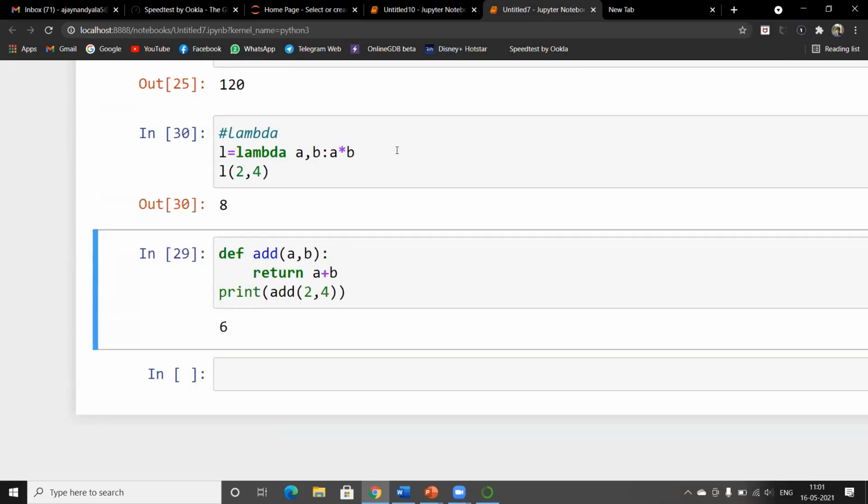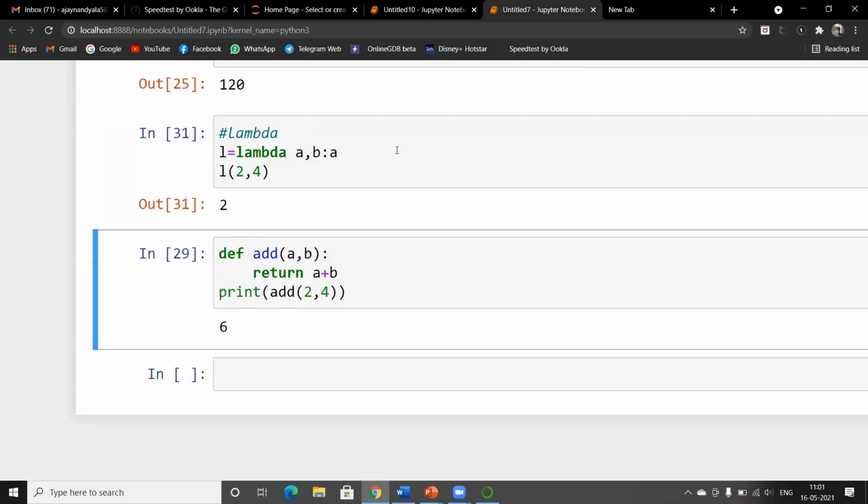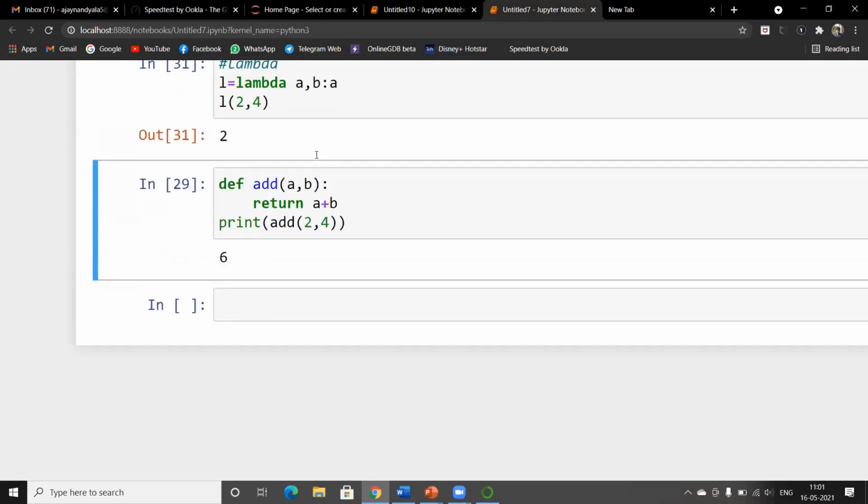If you want to return only one variable, then just put that variable and it returns the value. The expression itself defines the return value of the lambda function. So the lambda function does not print anything, it just returns the value. Okay, is that clear to everyone?